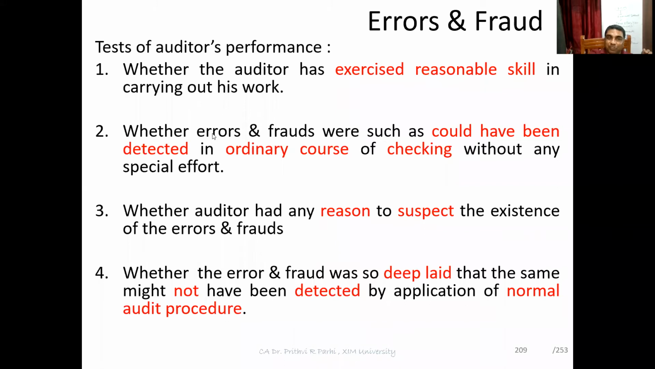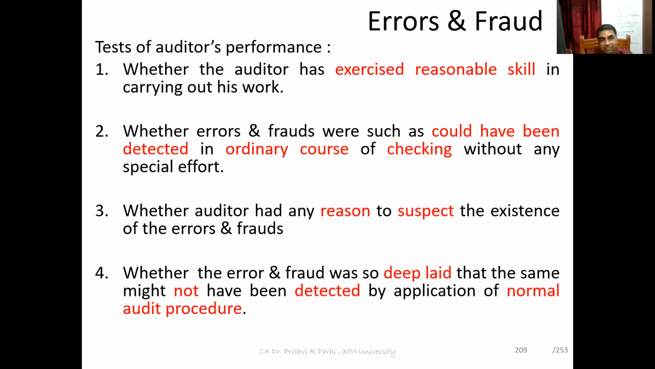That means we have to see whether the errors and frauds were such as could have been detected in the ordinary course of checking without any special effort. Any ordinary man could detect that error, but still the auditor has not found it. Then the auditor is responsible. But if it is such that it could not have been detected in the ordinary course of checking, then the auditor is not negligent.